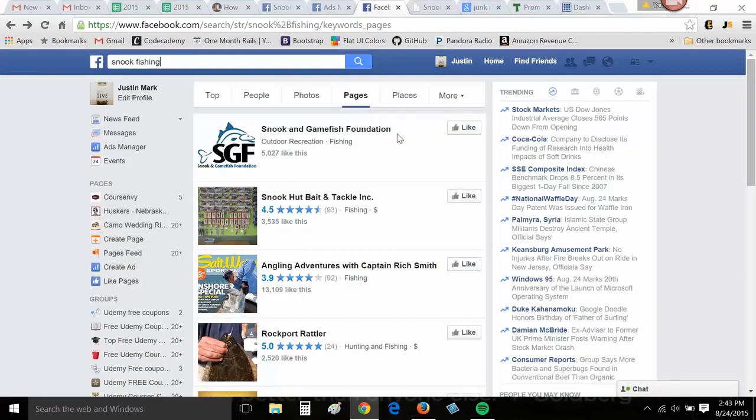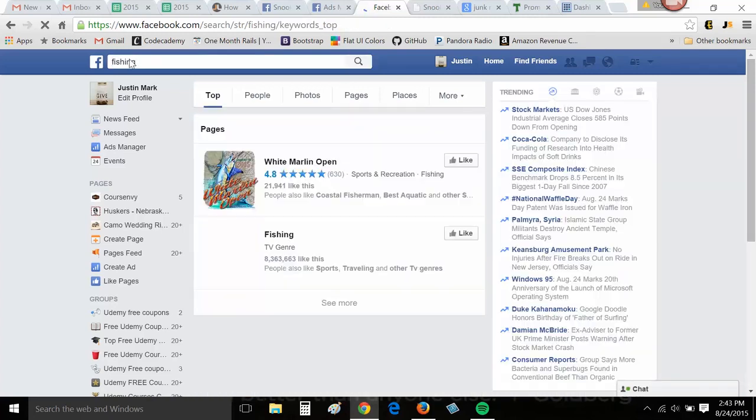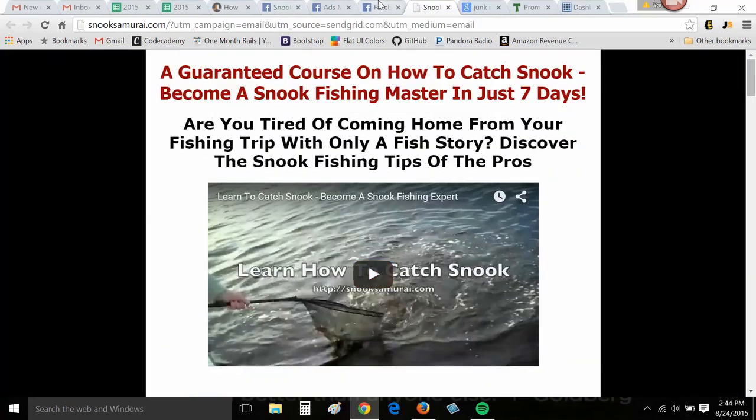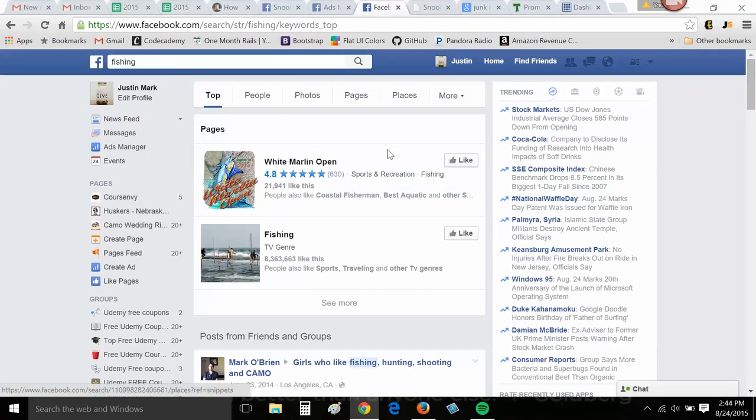And not even just snook pages, let's just go general fishing pages. You may find a guy like a White Marlin Open. They have a lot more followers. They may be willing to post your actual how-to guide for that high commission because they're passionate about snook fishing. But it just so happens that their page is about marlin fishing.